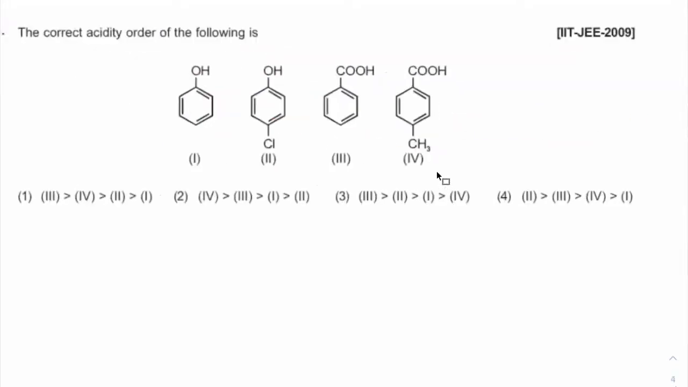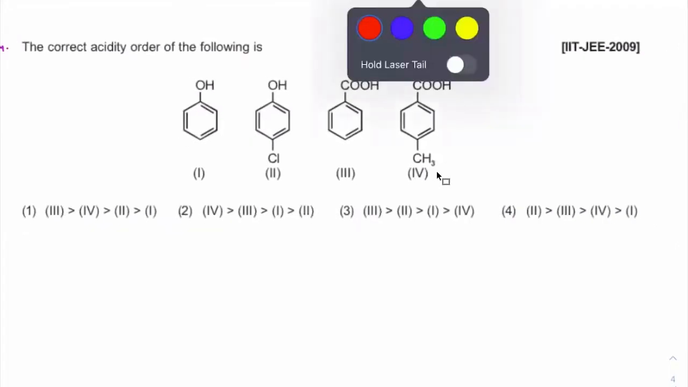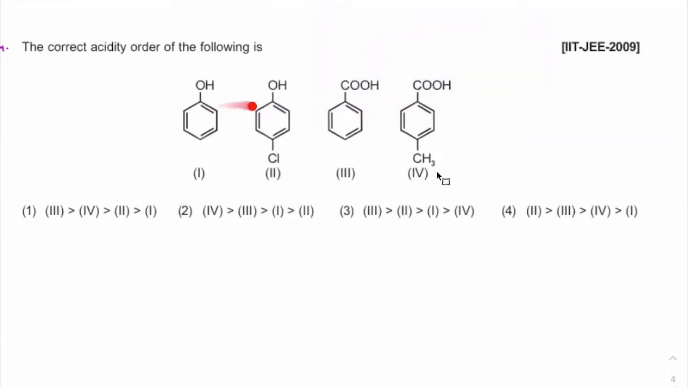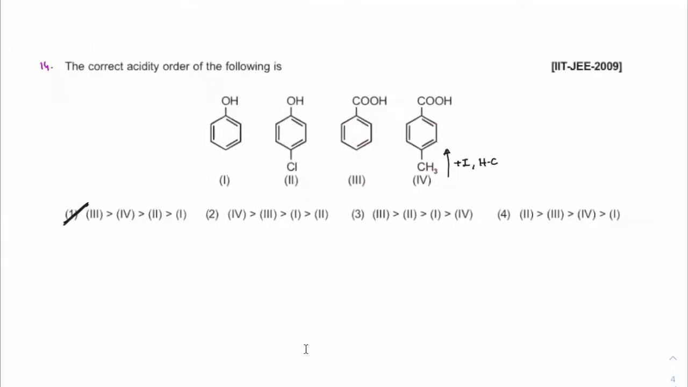Right. Let us see all the effects first. Between phenols and carboxylic acid, these two are definitely more acidic than these two. So you just have to decide between 3 and 4. This is giving plus I effect as well as hyperconjugation, so that will be less acidic compared to the third one. So 3 should be greater than 4. Then between 1 and 2, 2 should be greater than 1. So where is that option? First one. Second and fourth one.